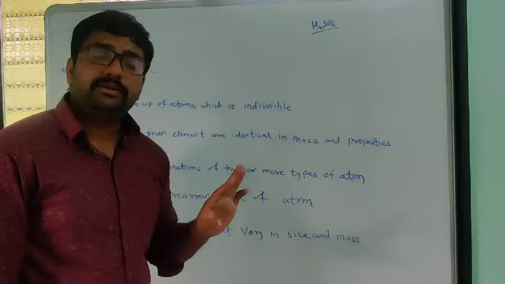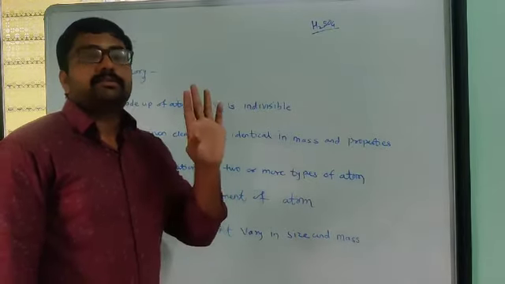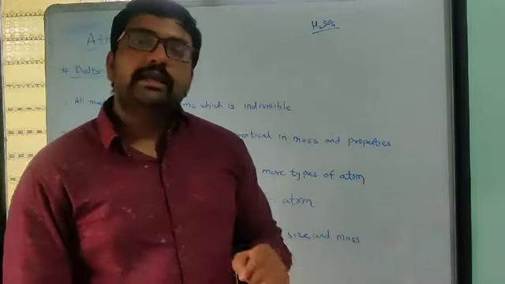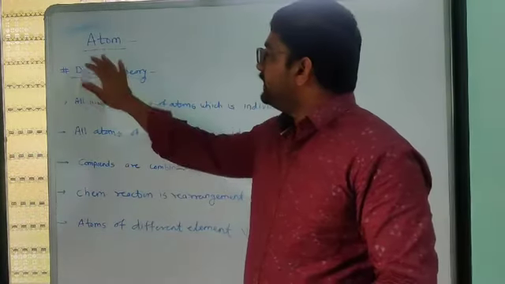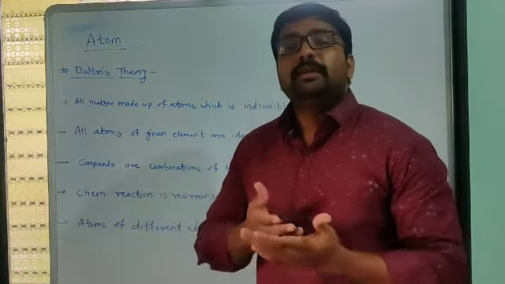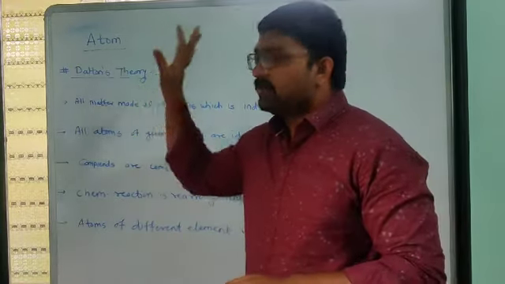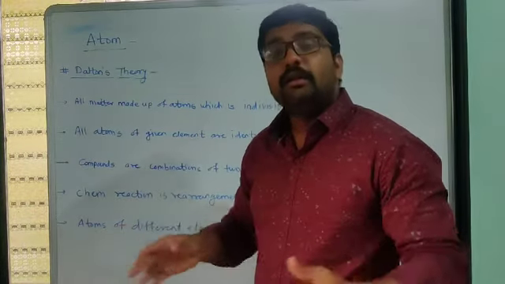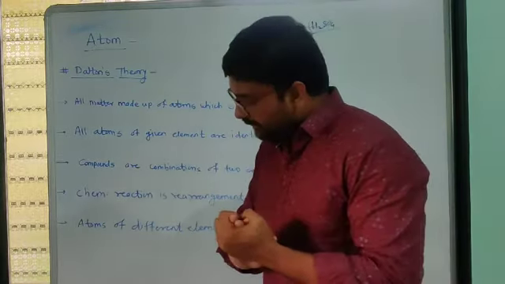And in an element, only one type of atoms is present; such substances are called elements. So in that whole story of element or compound, one thing is very important, that is the atom. An atom is simply the smallest indivisible part of any substance. It is the smallest indivisible part, we cannot divide it further. It is the very smallest part of a substance.